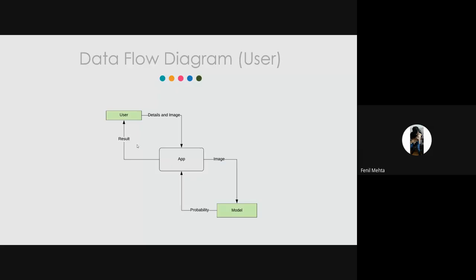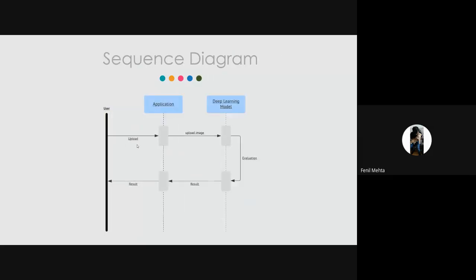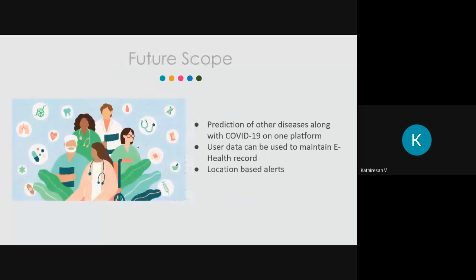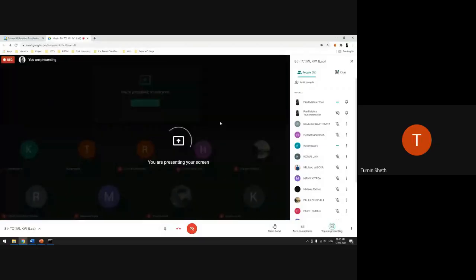I'm not going to discuss too much in detail about the data flow diagrams and sequence diagrams. That is not essential. Yes, you can go ahead with your demo. Okay, sir. So I'll be showing the algorithm. Fenil, directly jump to the demonstration of the app.